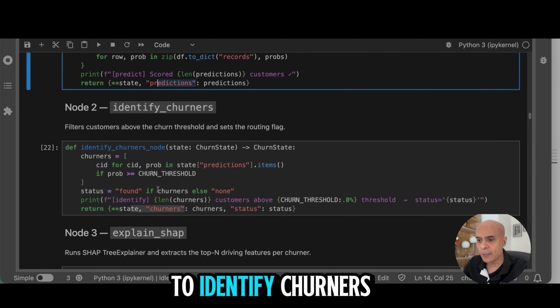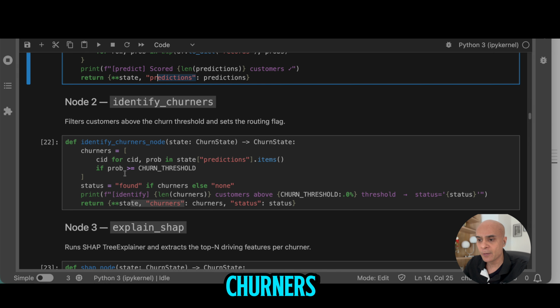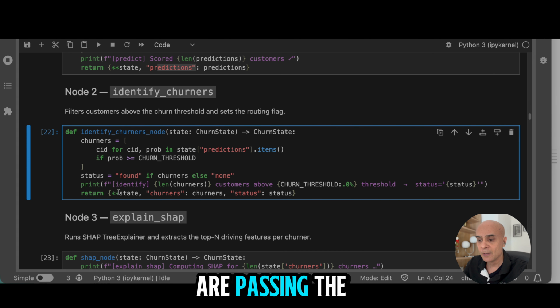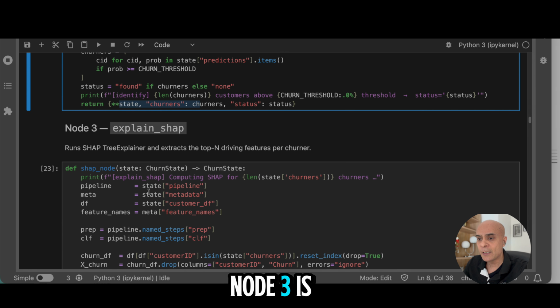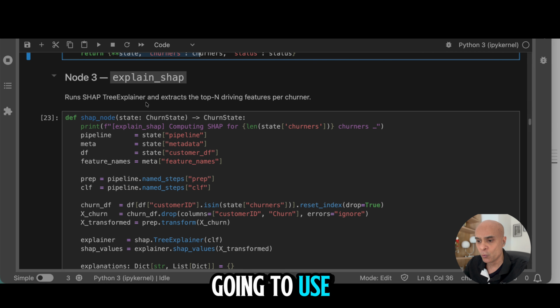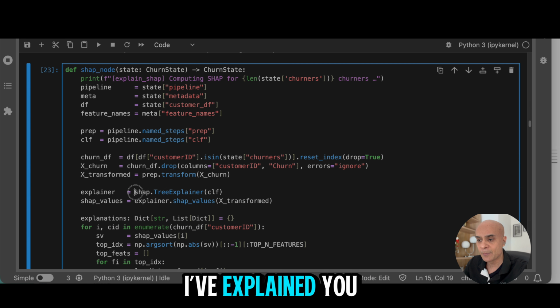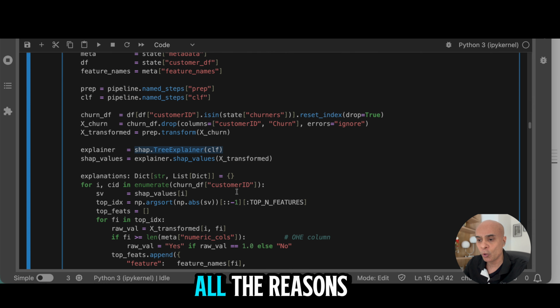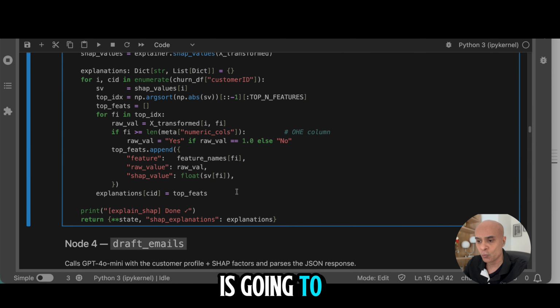Next node is to identify churners. So we are going to identify churners for those who have a probability of more than 55%, which is stored in this churn threshold. Once again, we are passing the churners as a state variable so that it gets updated in the state. Node 3 is about finding the reasons why a customer is going to churn. So we are going to use this function, which I've explained to you earlier, this SHAP TreeExplainer, which is going to give us all the reasons why the customer is going to churn.